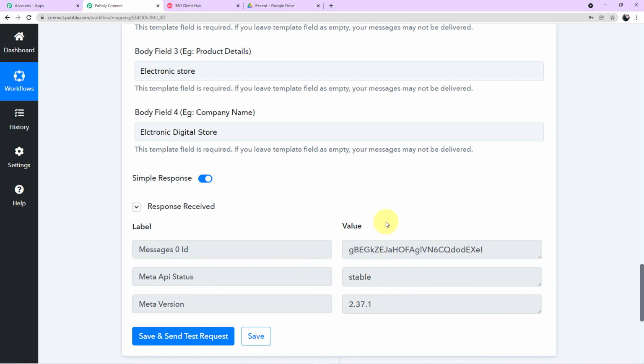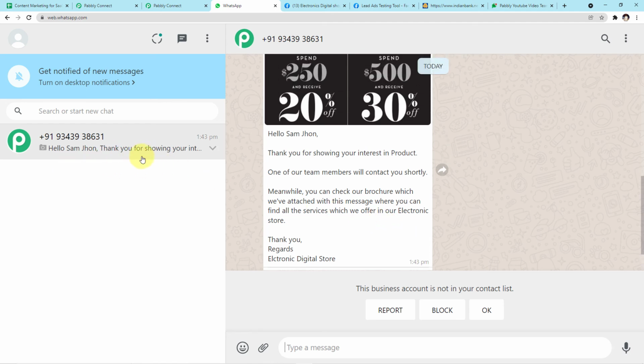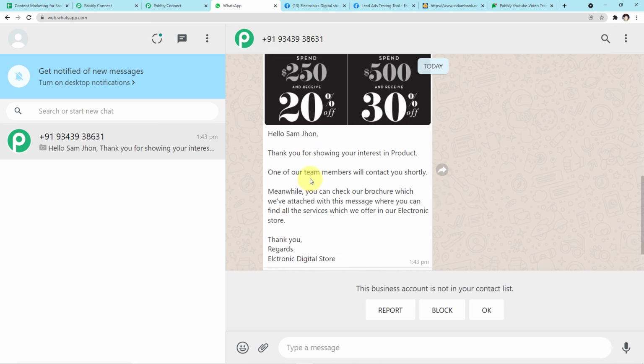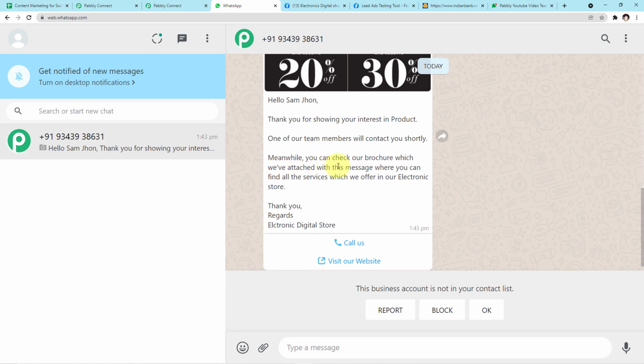Now let me show you the message the customers have received. So let me take you to my WhatsApp web page. And guys, you can clearly see a message has just arrived for Sam John, which says, "Hello Sam John, thank you for showing your interest in product. One of our team member will contact you shortly. Meanwhile, you can check our brochure which we have attached with this message, where you can find all the services which we offer in our electronic store. Thank you, regards, Electronic Digital Store."